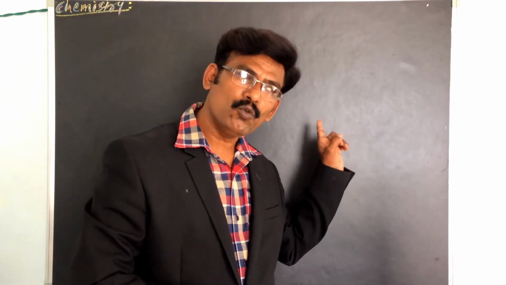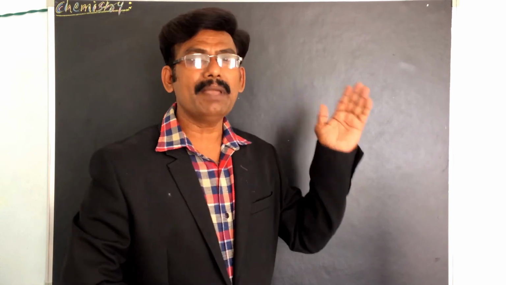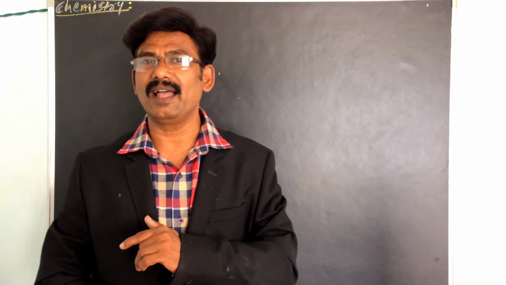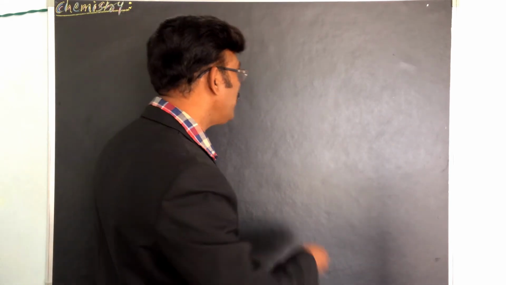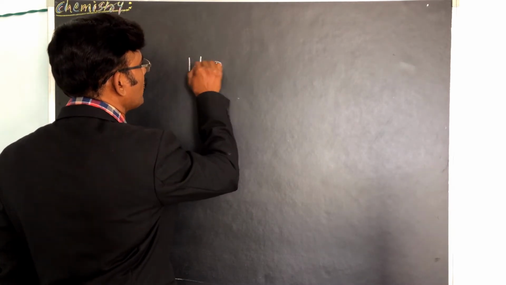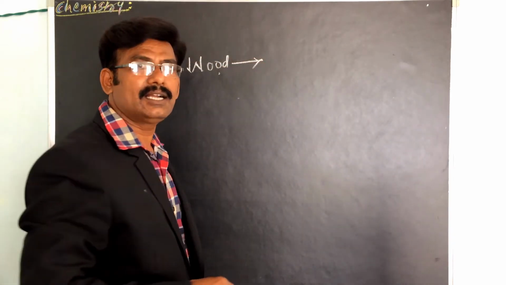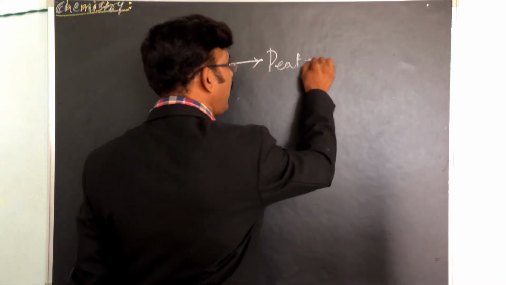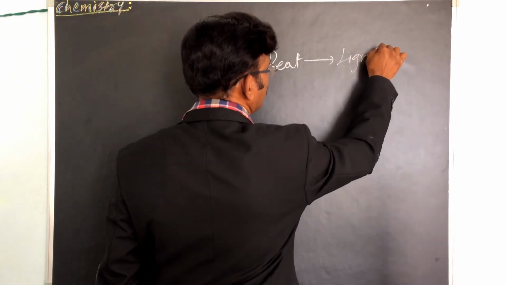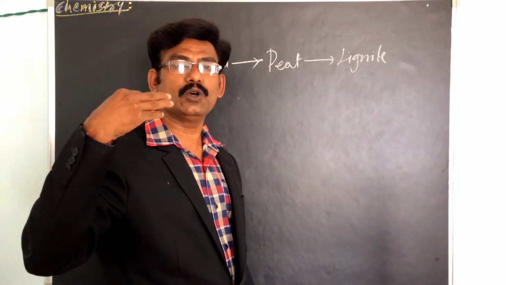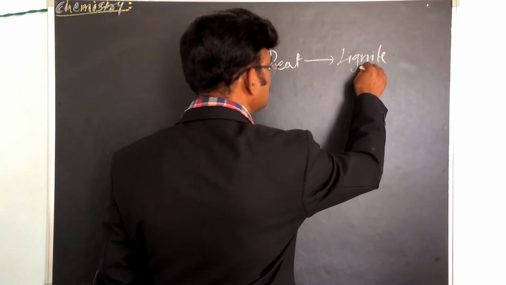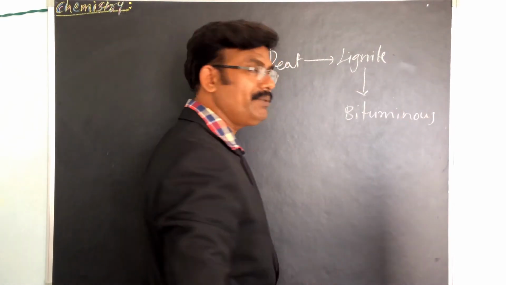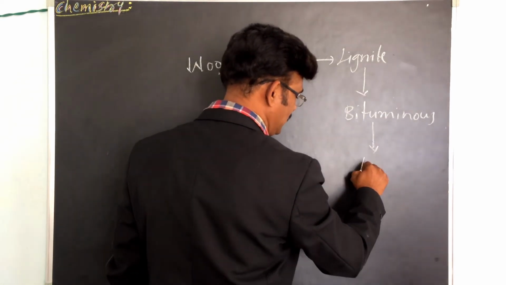The parent material is wood. From wood come many types of coal, through the progressive transformation of wood to anthracite: wood is converted into peat, then lignite, which comes from lignocellulose, then bituminous, and finally anthracite.